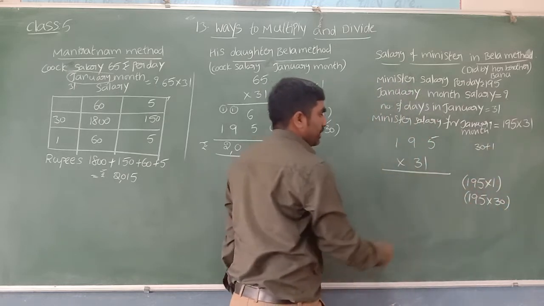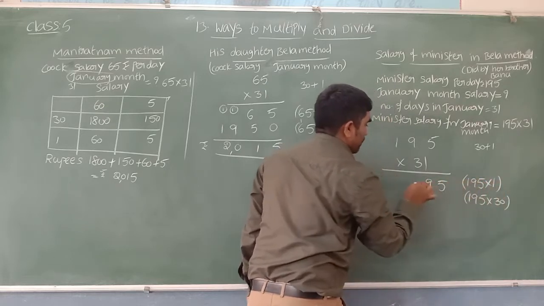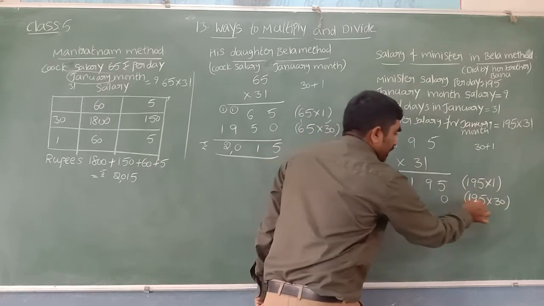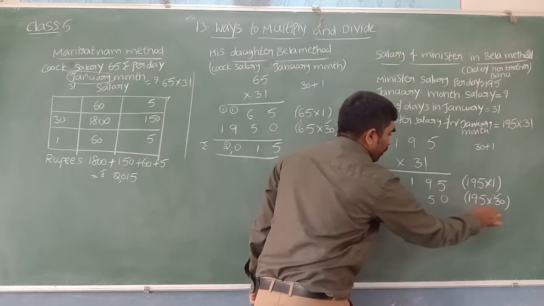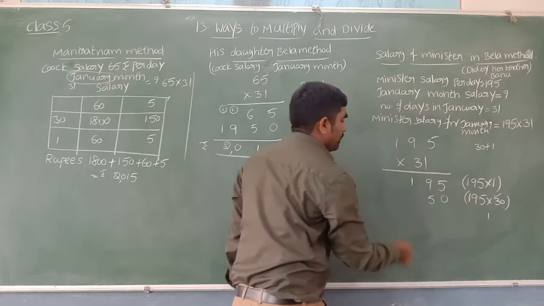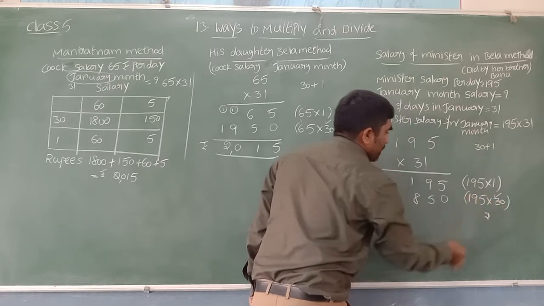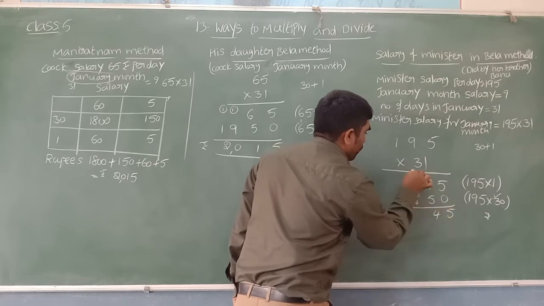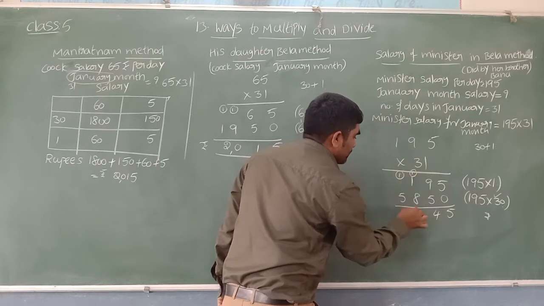Now let us multiply. 1 5 is 5. 1 9 is 9. 1 1 is 1. So here we have 0. First place you can keep 0 itself. Then 195 can multiply with only 3 now. 3 5 is 15, 5 and 1 carry. 3 9 is 27. 27 plus 1, 28. 8 and 2 carry. 3 1 is 3. 3 plus 2, 5. 5 9 plus 5, 14, 1 carry. 8 plus 2, 10, 0 and 1. 5 plus 1, 6.